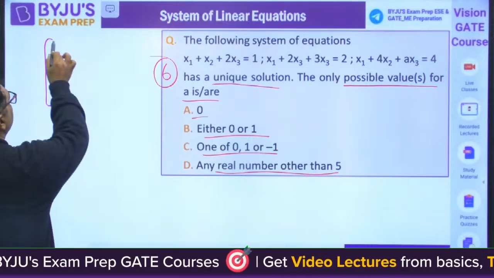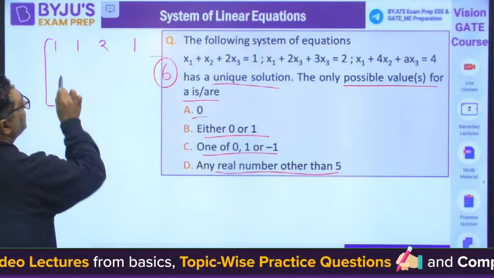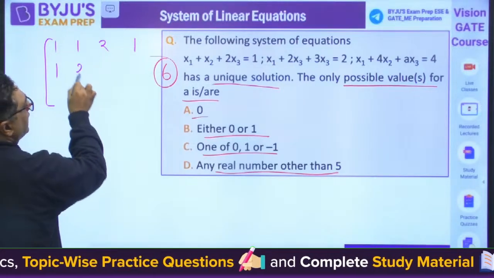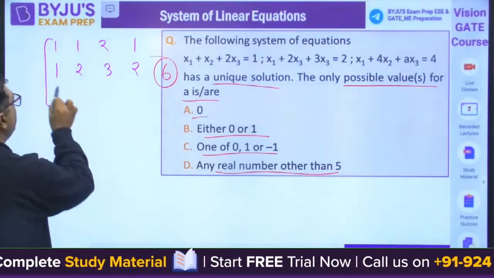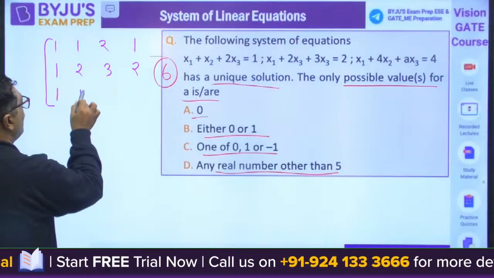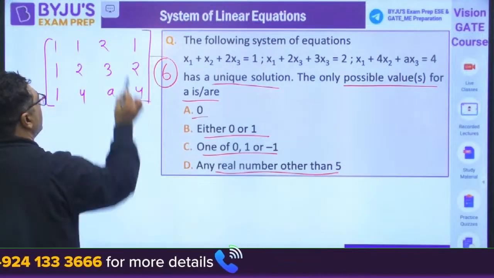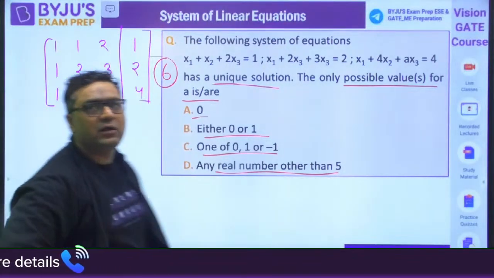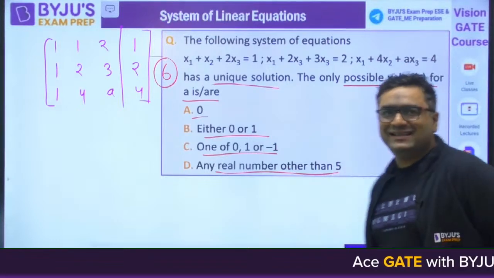I am writing the equation 1, 1, 2, 1. Mathematics is such that a calculation mistake can happen to anyone, so be careful while calculating. 1, 4, A, 4. Augmented matrix is ready. Now you can start solving. Question number 6 it is.